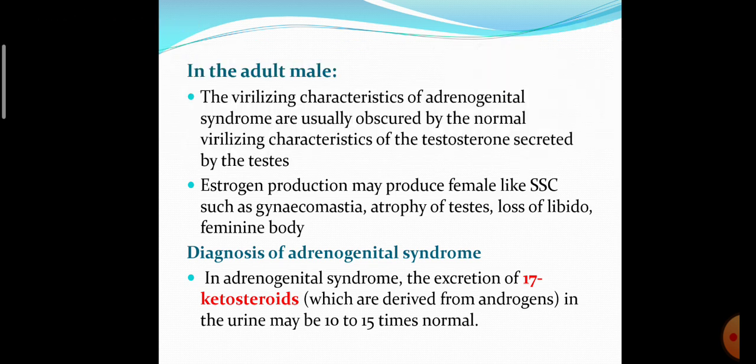In the adult male, the virilizing characteristics of adrenal syndrome are obscured by the normal virilizing characteristics of the testosterone secreted by the testis. Estrogen production may produce female-like symptoms like gynecomastia, atrophy of testes, loss of libido or feminine body. What is the diagnosis of adrenogenital syndrome? In adrenogenital syndrome, excretion of 17-ketosteroids in the urine increases 10 to 15 times normal. So increased amount of 17-ketosteroids is the diagnostic criteria of adrenogenital syndrome.